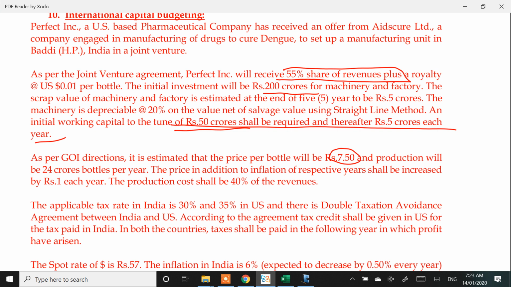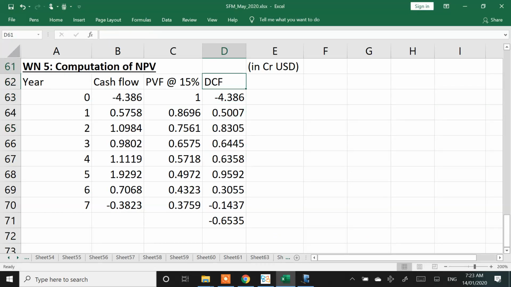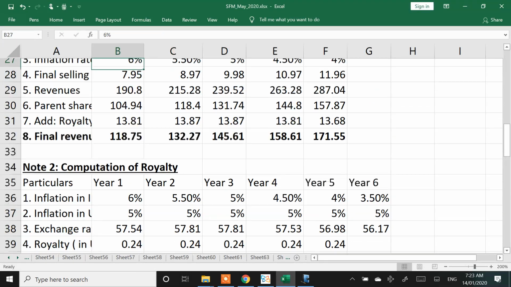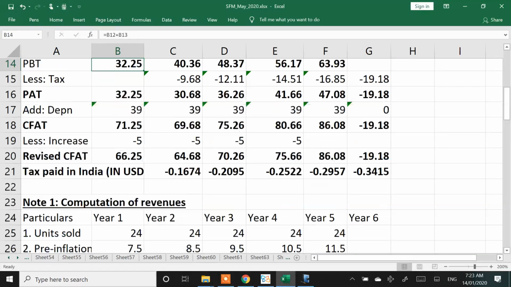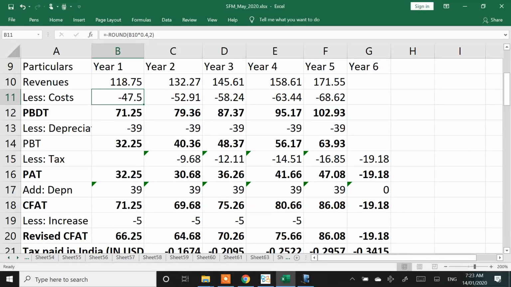So you convert the royalty into INR, add it up. My production cost says 40% of the revenue. There is a possibility, I am not sure what ICI finally did, of taking this 40 percentage not on the overall revenues, but only on the pre-royalty revenues. We consider tax a year later, that is another adjustment which is there.